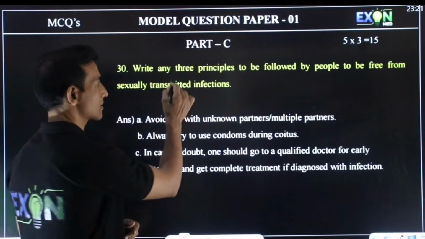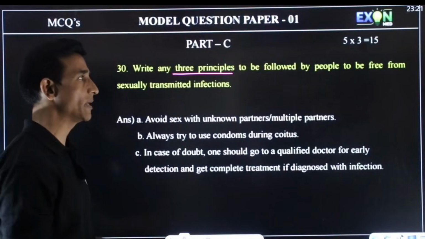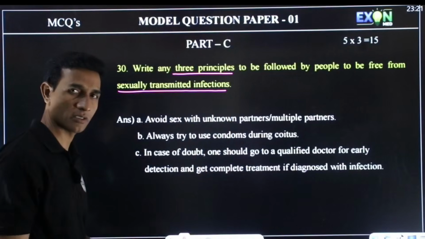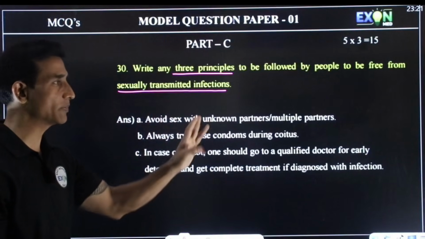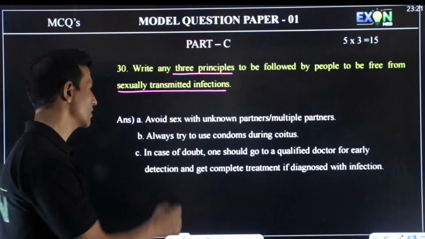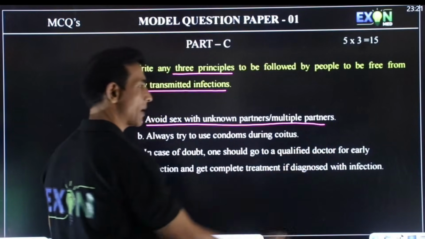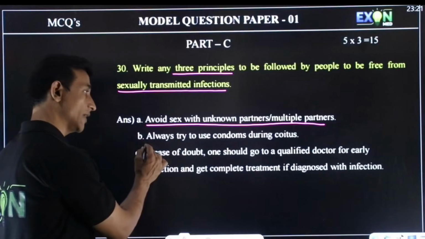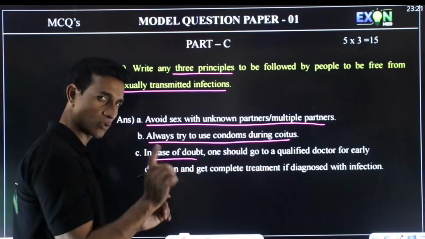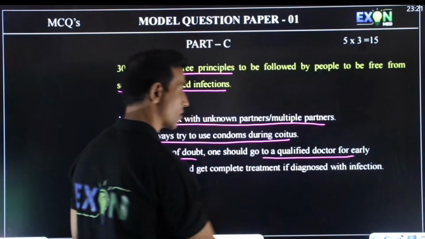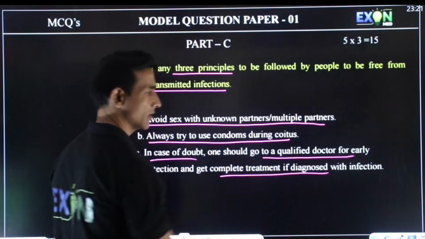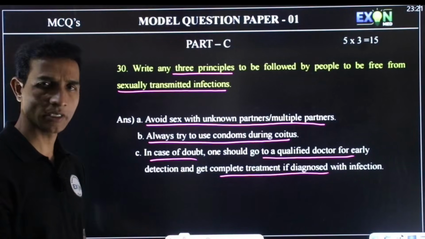Write any 3 principles to be followed by people to be free from sexually transmitted infections. So you have to tell 3 principles to avoid sexually transmitted infections. Avoid sex with unknown or multiple partners. Always try to use condoms during coitus. In case of doubt, one should go to a qualified doctor for early detection and take complete treatment for the diagnosed infection.